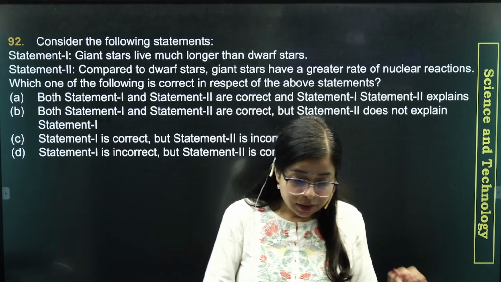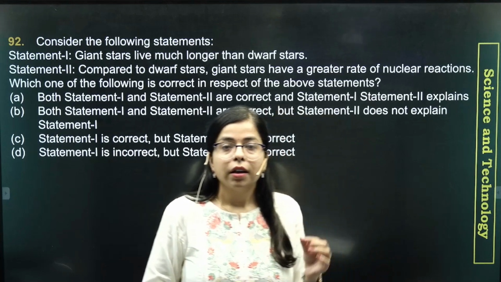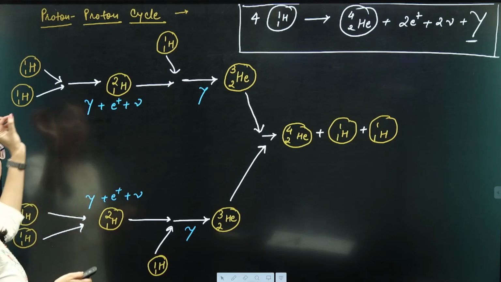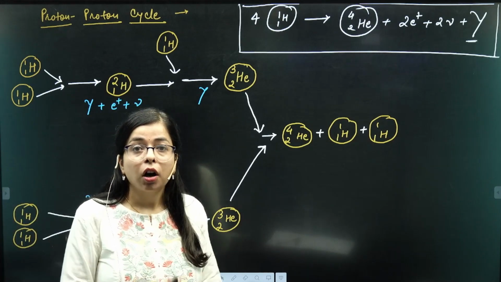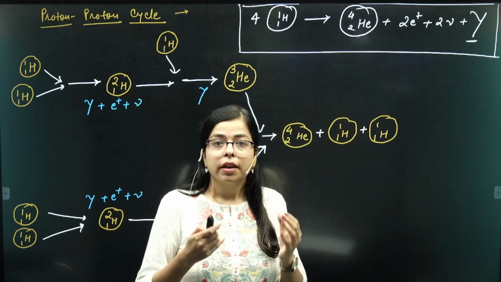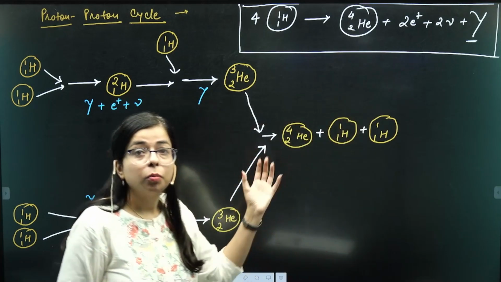So yeah, there is a difference, and what is the reason for it? See, in dwarf stars, the nuclear fusion, or the process of generation of energy, is dominated by the proton-proton cycle.